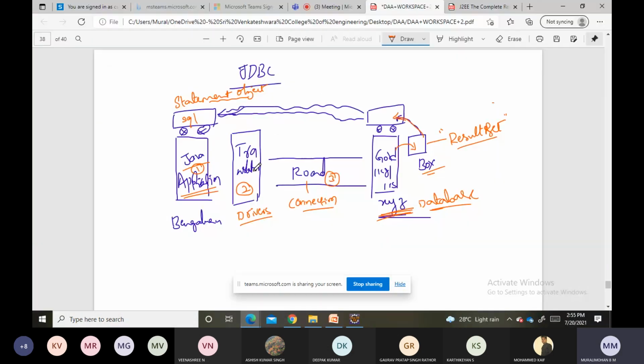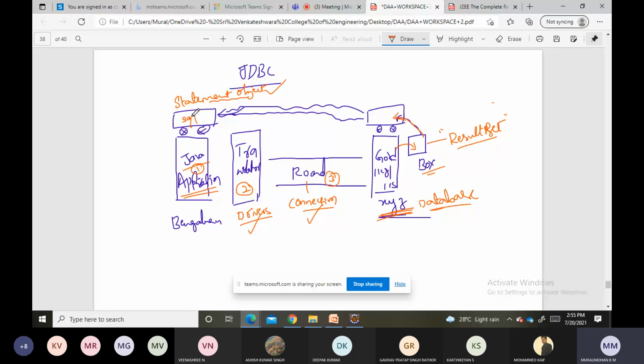So load the drivers, establish the connection, create and execute the statement object. Once this statement object is executed, results are placed inside the result set. The result set will reach the Java application, so read and process these results.